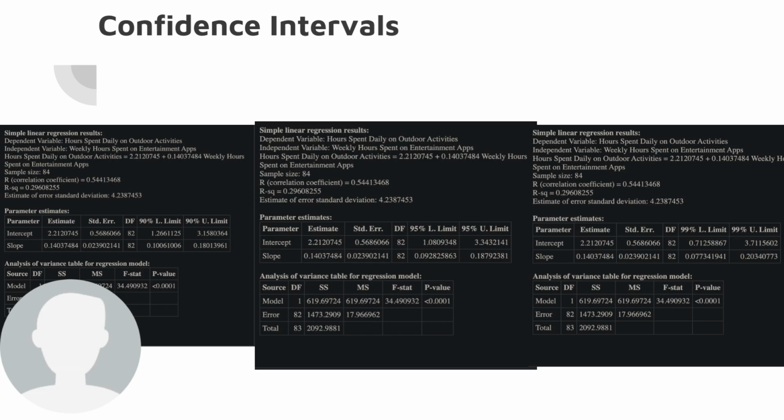So my final thoughts for this data was that the correlation that we expected, given that outdoor activities would limit your screen time and social media use, was untrue. And we actually found the relationship to be the opposite: as outdoor activities increased, so did the use of entertainment apps weekly.